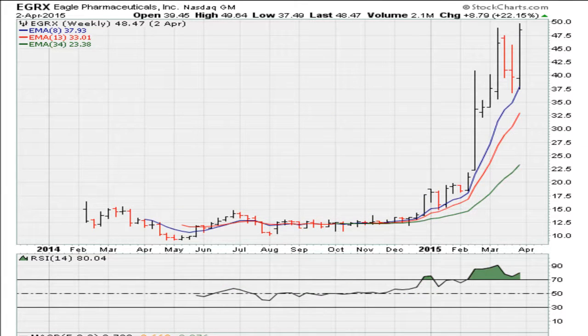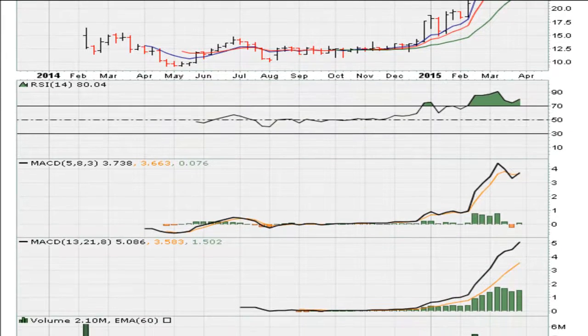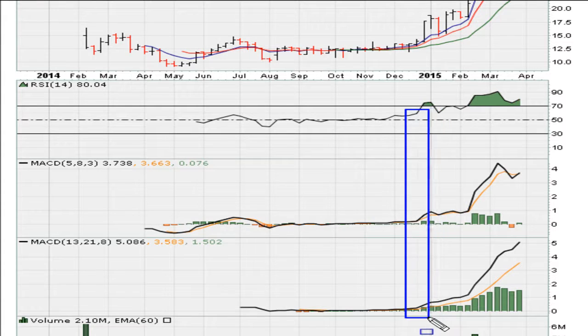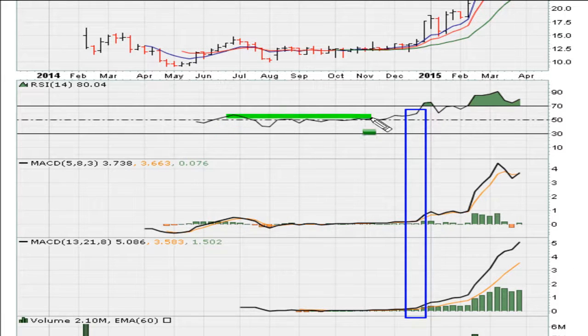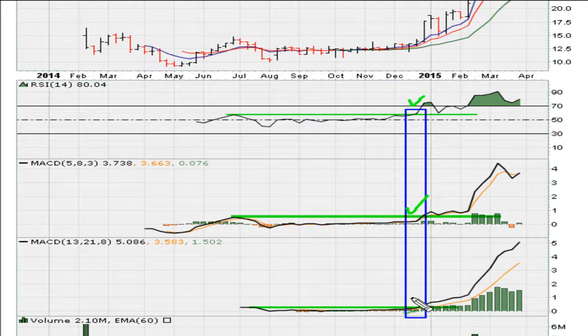Let's take a look at what the MACDs were doing at the time, just to make sure that it met the minimum requirements. So we're talking about this period here, the initial breakout, and clearly we can see that with the RSI breaking out above 61.8, RSI moving to all-time highs, we can see that the MACDs were also breaking out to fresh all-time highs. So the minimum requirement was met during that breakout, just under 14.